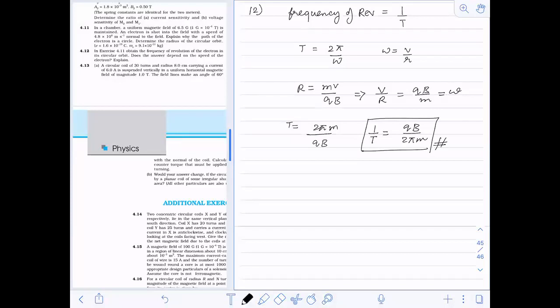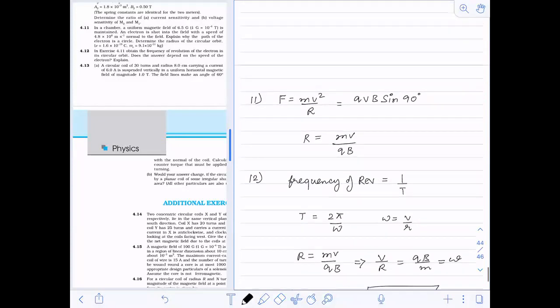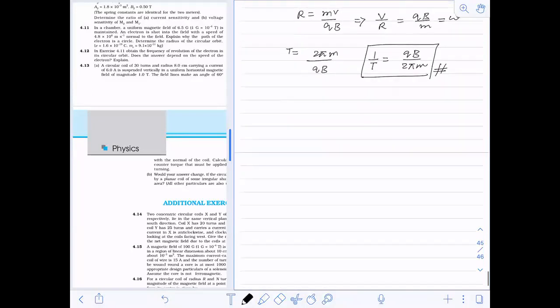If someone knows the formula for frequency, you can directly put the value and get the result. But suppose I don't know the formula, then how will I approach? This is how we will do. In question number 11 also I've tried to do it from the basics only. So question number 13 now.